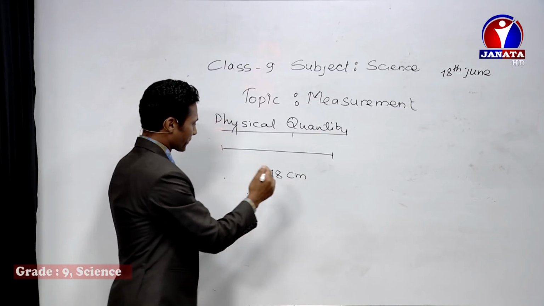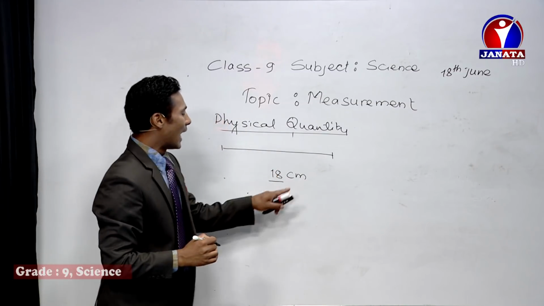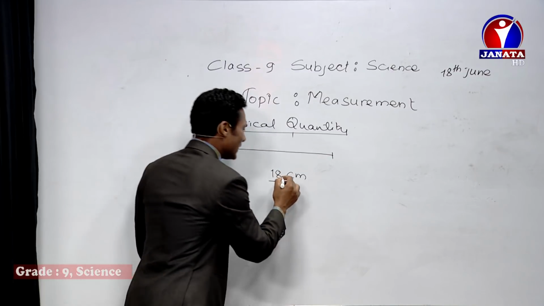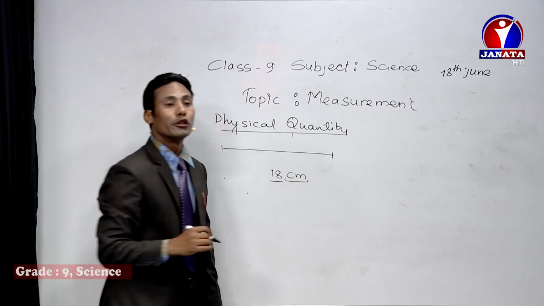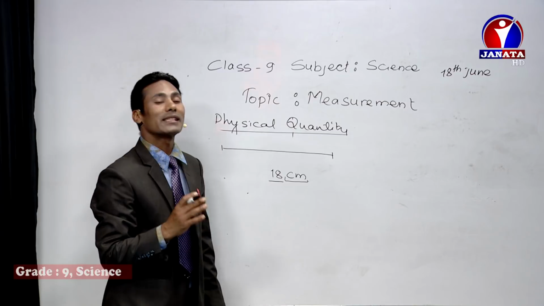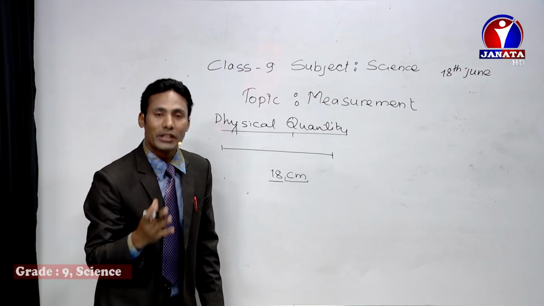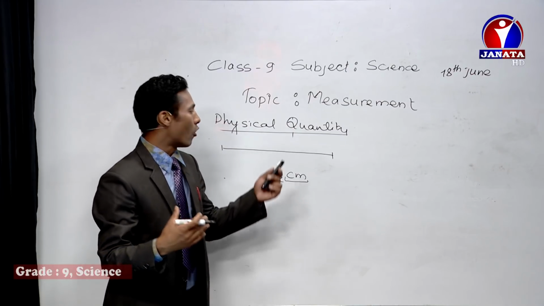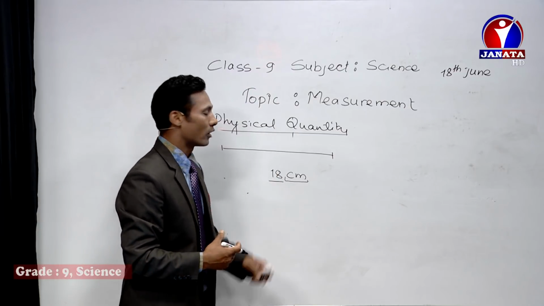Here 18 is there and the centimeter is there. This centimeter is the unit because it is the standard quantity with which we can express the unknown quantity. That's why it is called the unit.